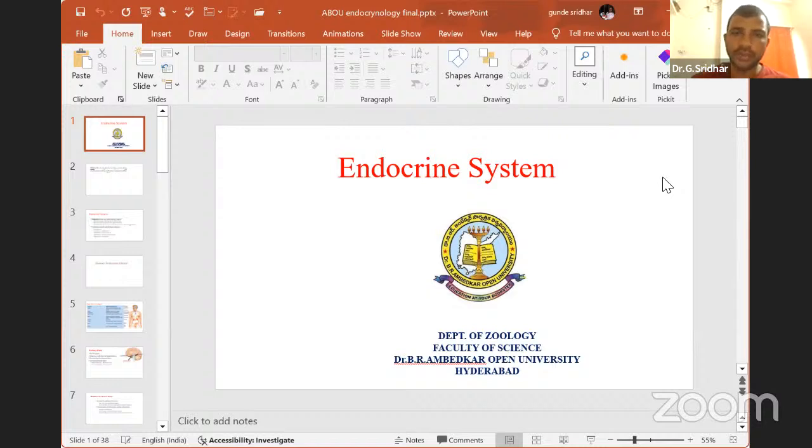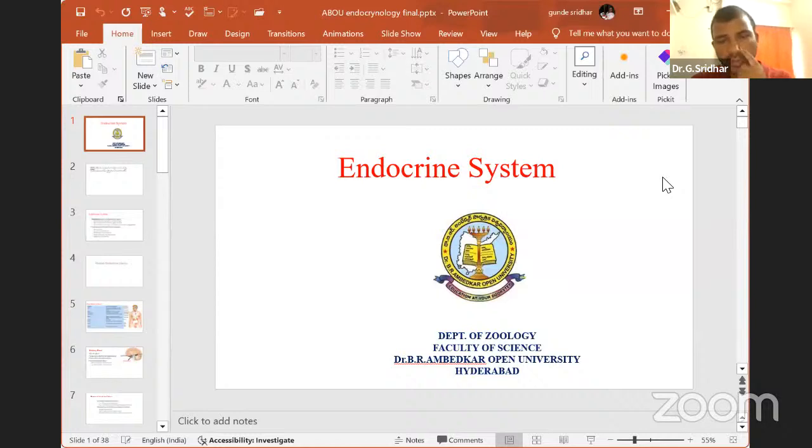I mean to say that the nervous system handles internal maintenance temporarily. But the endocrine system maintains the internal standard conditions in our body by releasing different types of chemical mediators. And its lifetime, the time period of endocrine action, is more or less longer than that of the central nervous system.